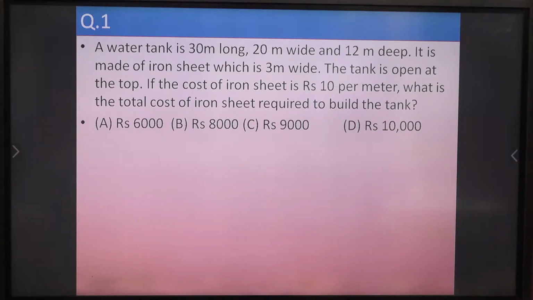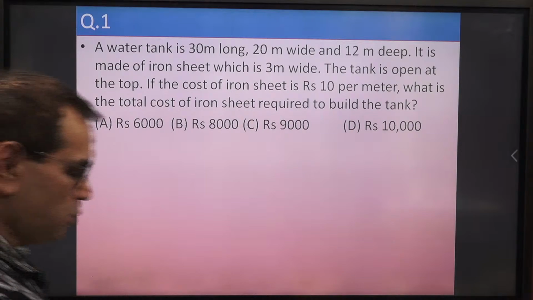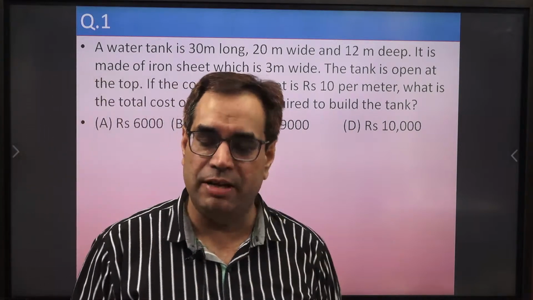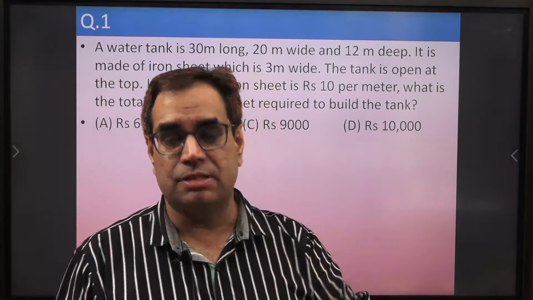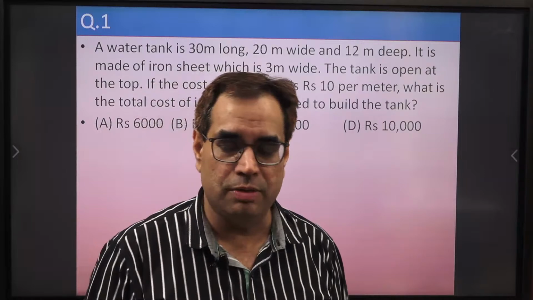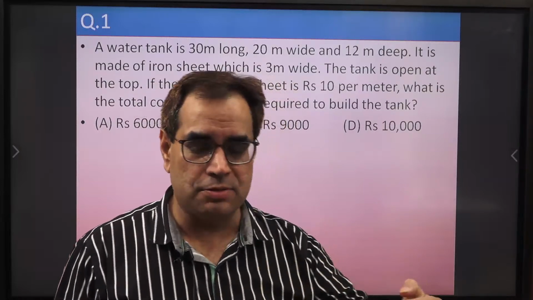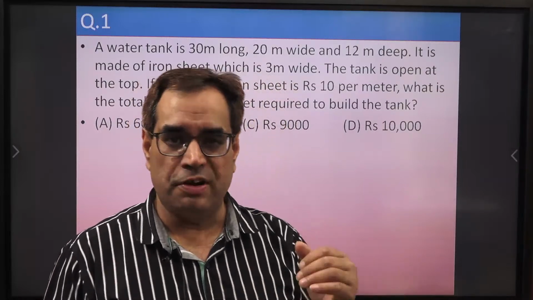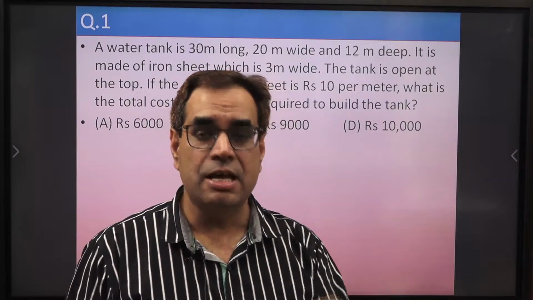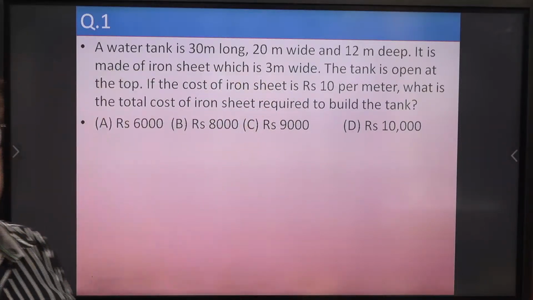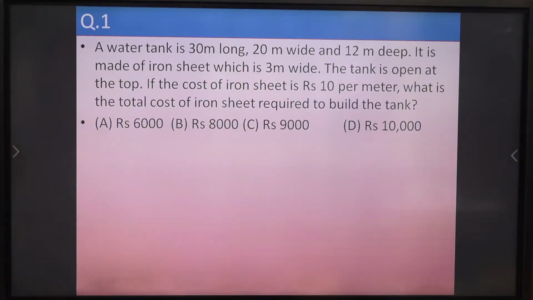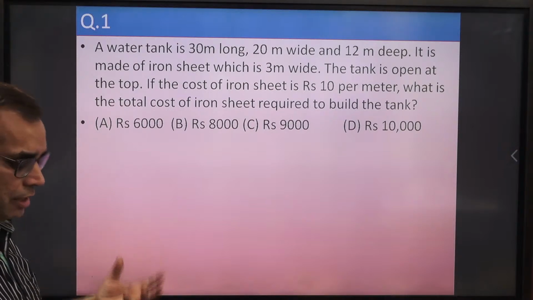This is from mensuration. So it means you have to prepare mensuration, both plane mensuration as well as three-dimensional mensuration. You must remember all the formulas of area and volume of different figures, 3D figures as well as plane figures. So a water tank is, you all know a water tank, what kind of water tank looks like?